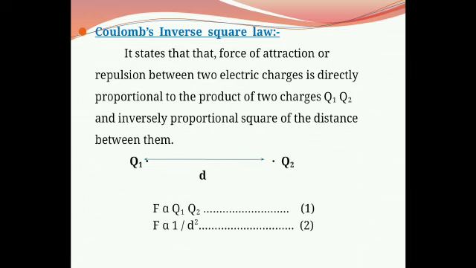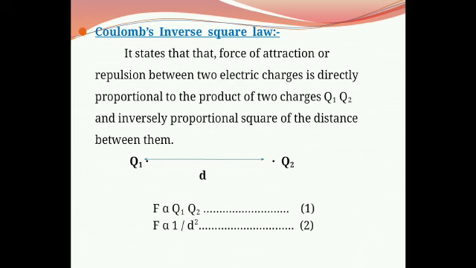Then from the statement of Coulomb's inverse square law, the force of attraction or repulsion between two electric charges is directly proportional to the product of the two charges q1 and q2 and inversely proportional to the square of the distance between them.